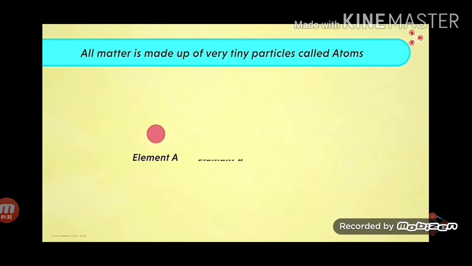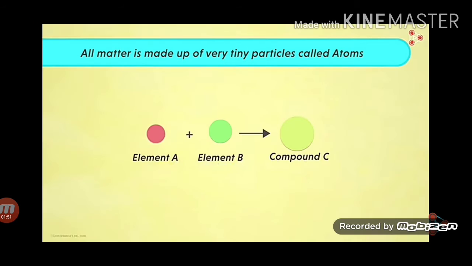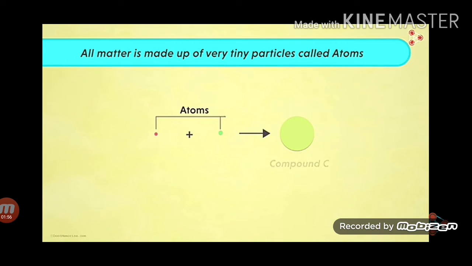First, all matter is made up of very tiny particles called atoms. We see that all elements, when chemically divided, we get invisible particles known as atoms. We see that element A and element B are atoms and compound C is just the combination of these atoms.